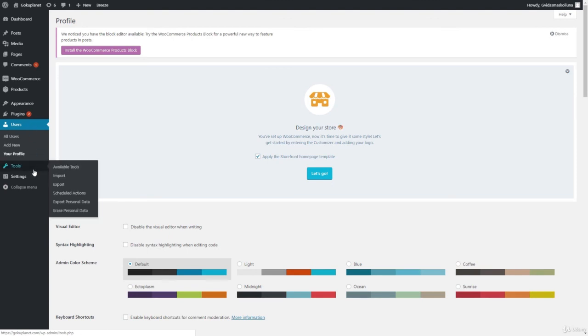Right here we have some tools. Basically this is not important at all. We will not be using any of these tools whatsoever, so you can totally skip this part. This is not important.